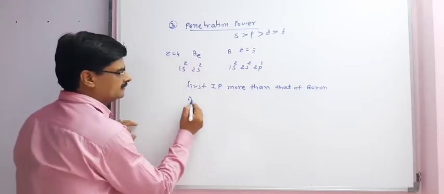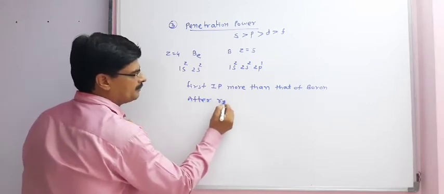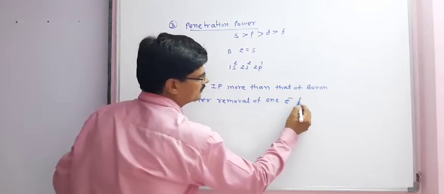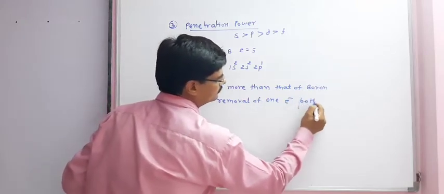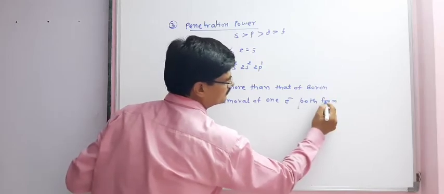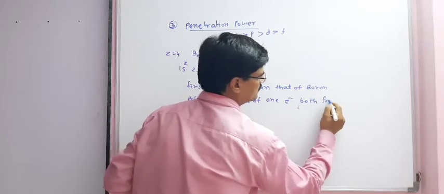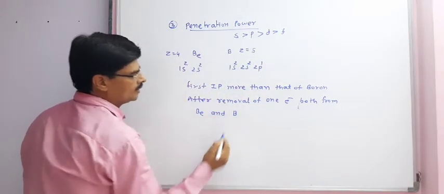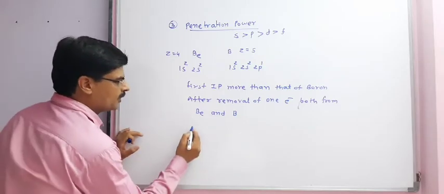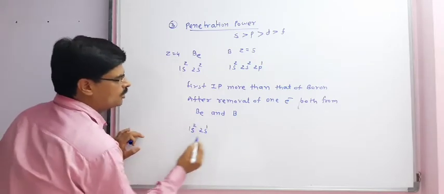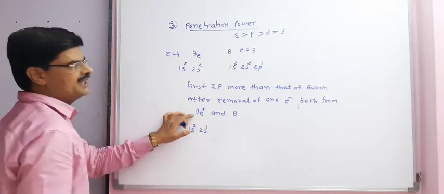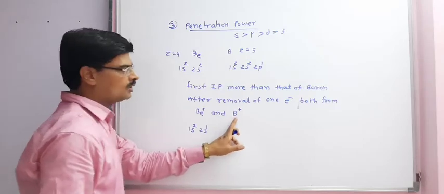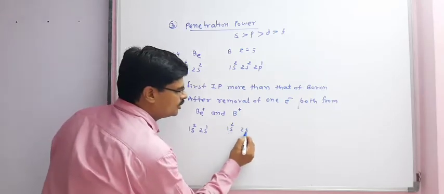But after removal of one electron from both Be and boron, the electronic configuration for beryllium will be 1s2, 2s1, because it has become Be+, and for boron, after losing one electron, it will be 1s2, 2s2.